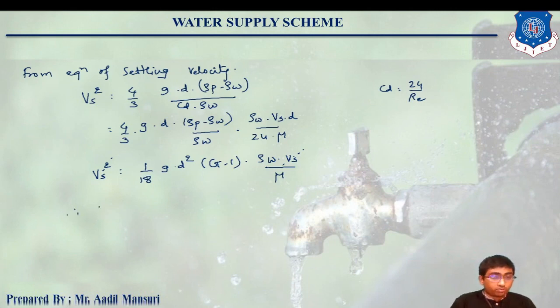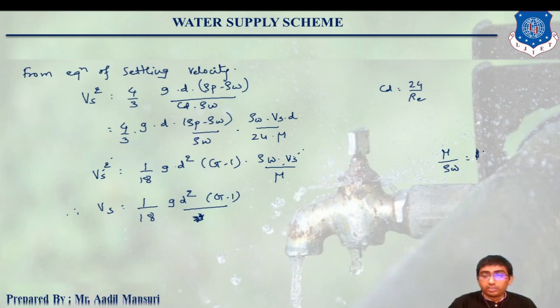So Vs will be 1 by 18 Gd square into (G minus 1) upon, here it will be nu. Okay, it will be nu. We know that mu by density of water is nothing but the nu, that is the kinematic viscosity.